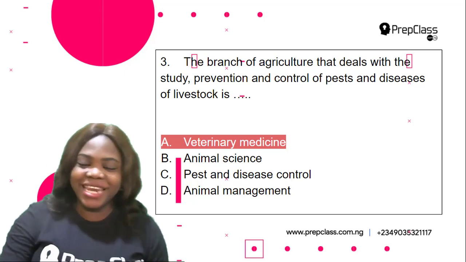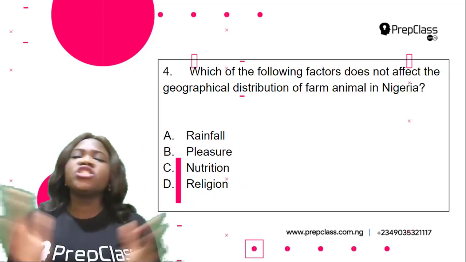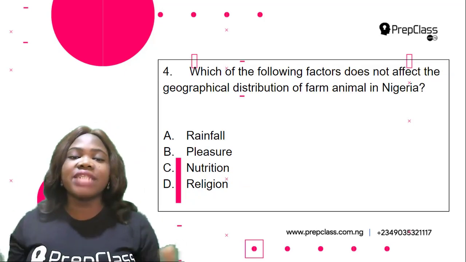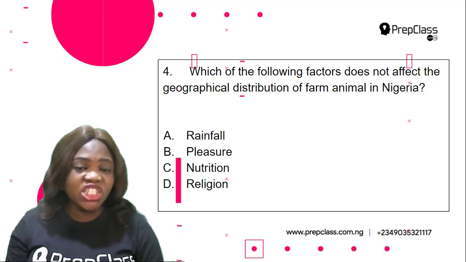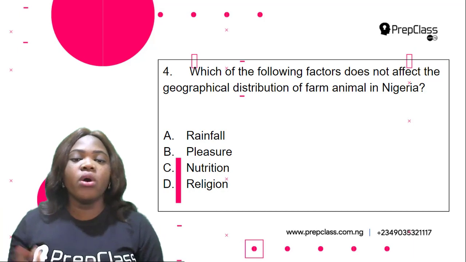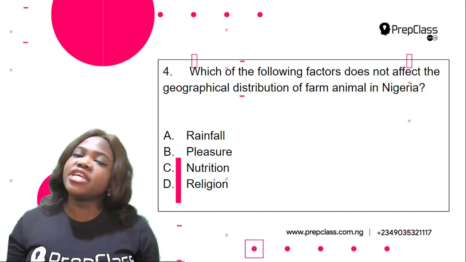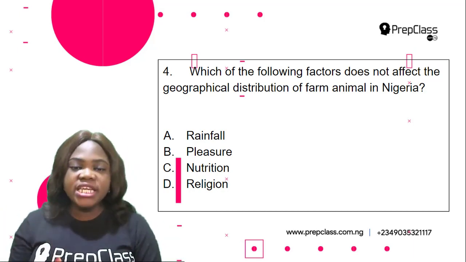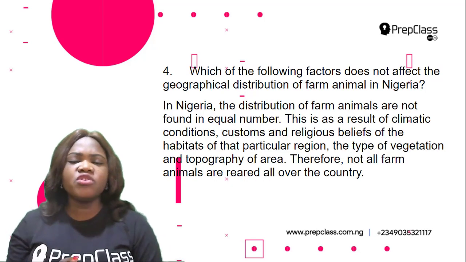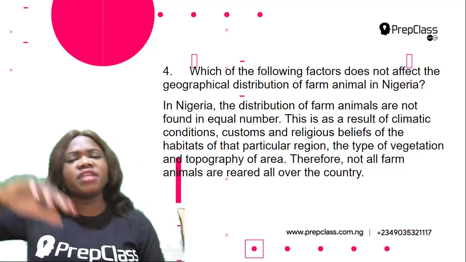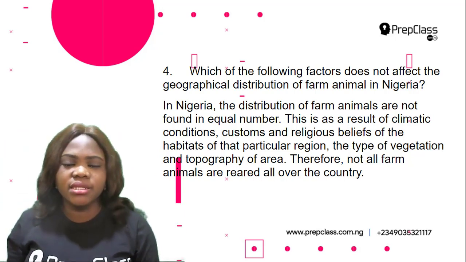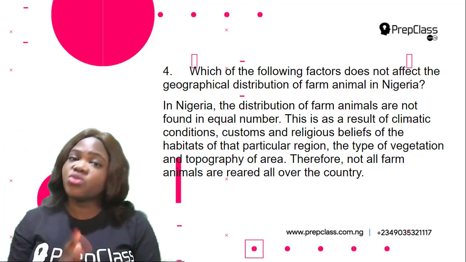Okay, so let's move on to question 4. Which of the following factors does not affect the geographical distribution of farm animals in Nigeria? A. Rainfall. B. Pleasure. C. Nutrition. D. Religion. Okay, so first of all, have you noticed that in Nigeria, you find some animals in one part and you find some animals in another part? Why is this? Okay, so that's what this question is about.